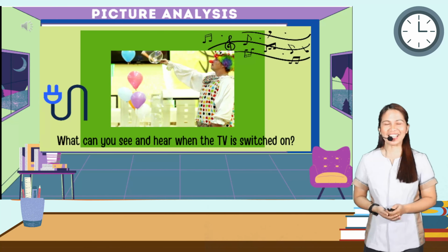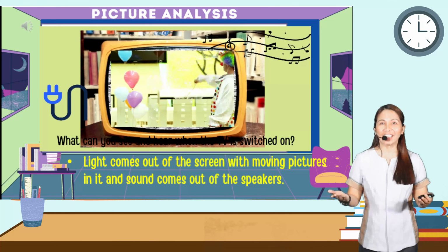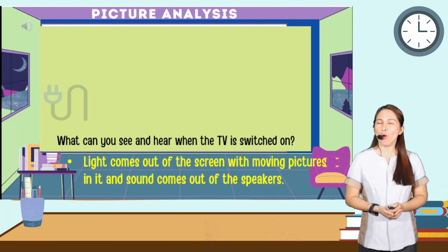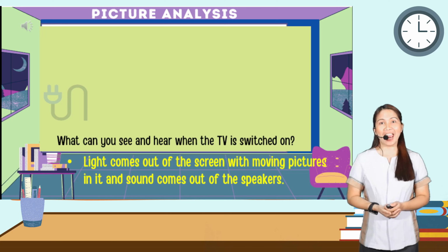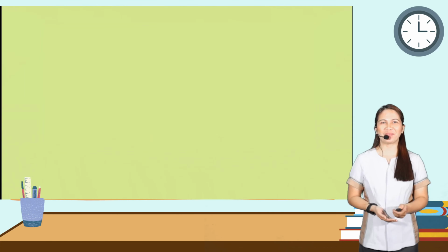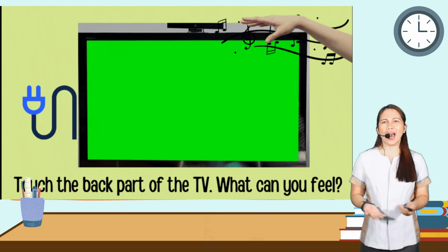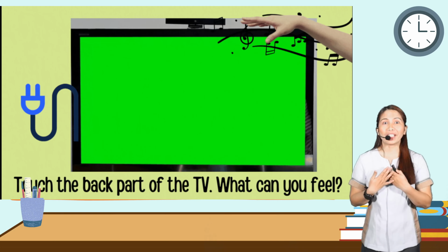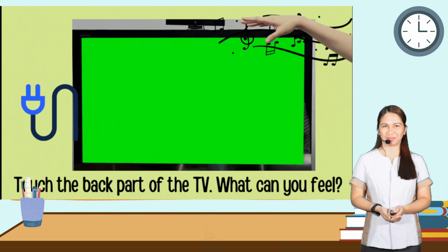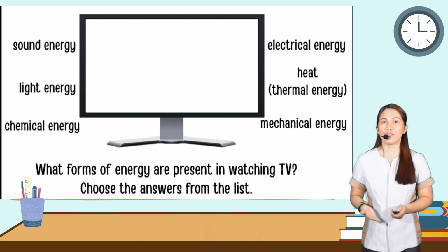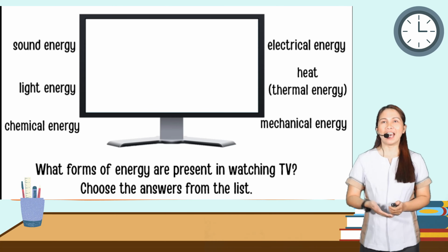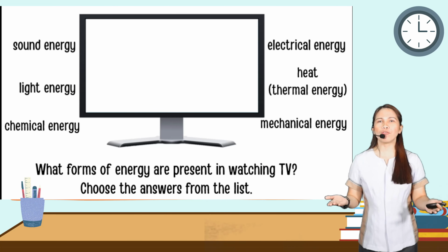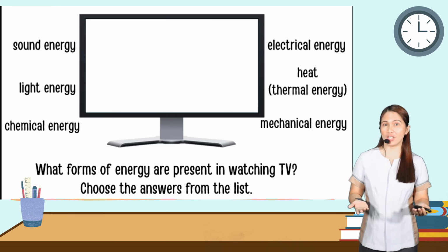You're right, kids. Light comes out of the screen with moving pictures in it, and sounds come out of the speakers. How about touching the back of your television? What can you feel? Of course, there is heat. How about this example? What forms of energy are present in watching television?